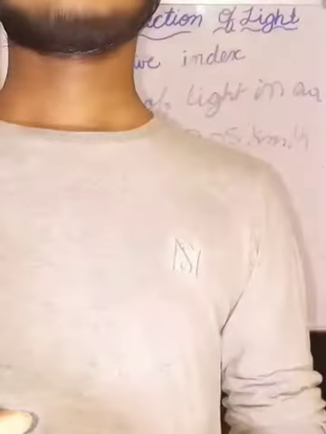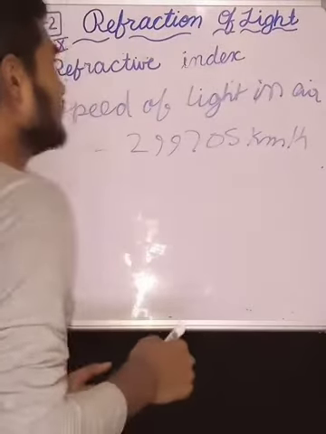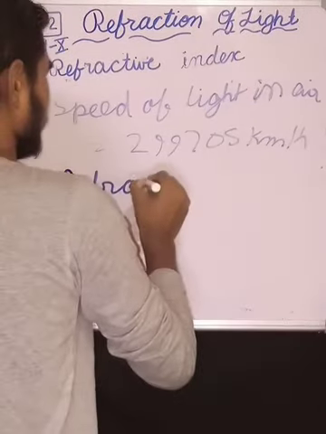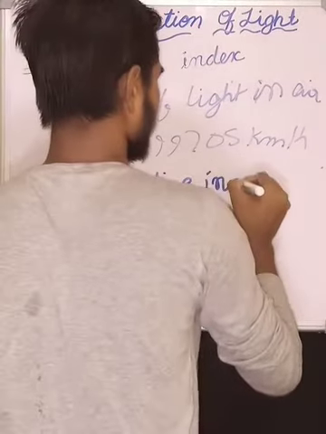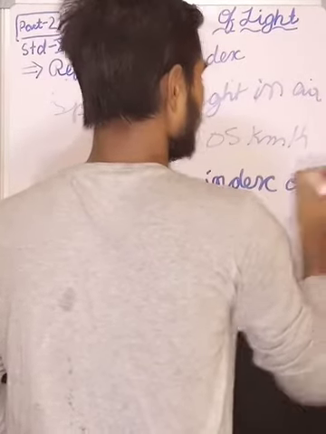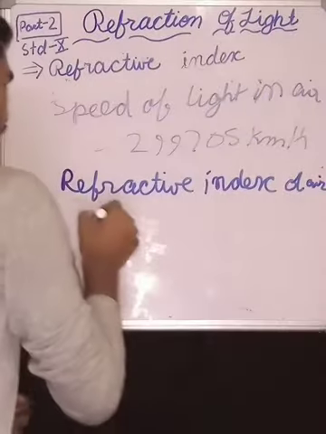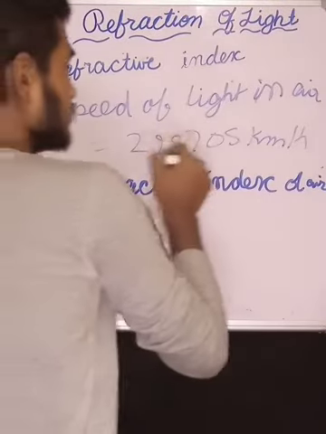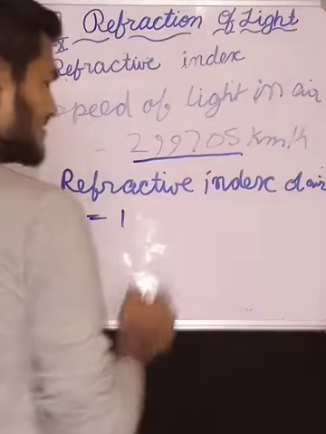We have to first find the refractive index of air. We know that the refractive index of air is 1. Now prove it. We know that the speed of light is 299,705 km per hour. It is simple.